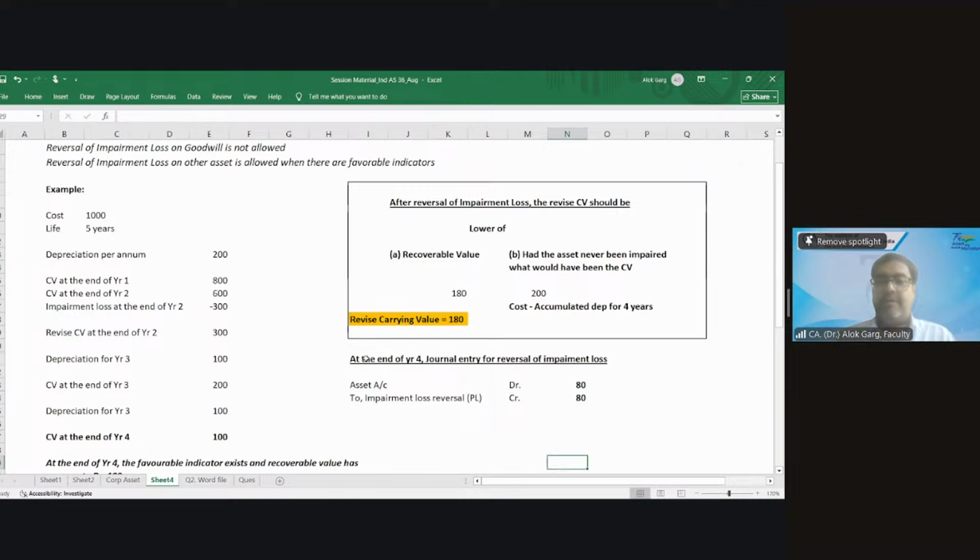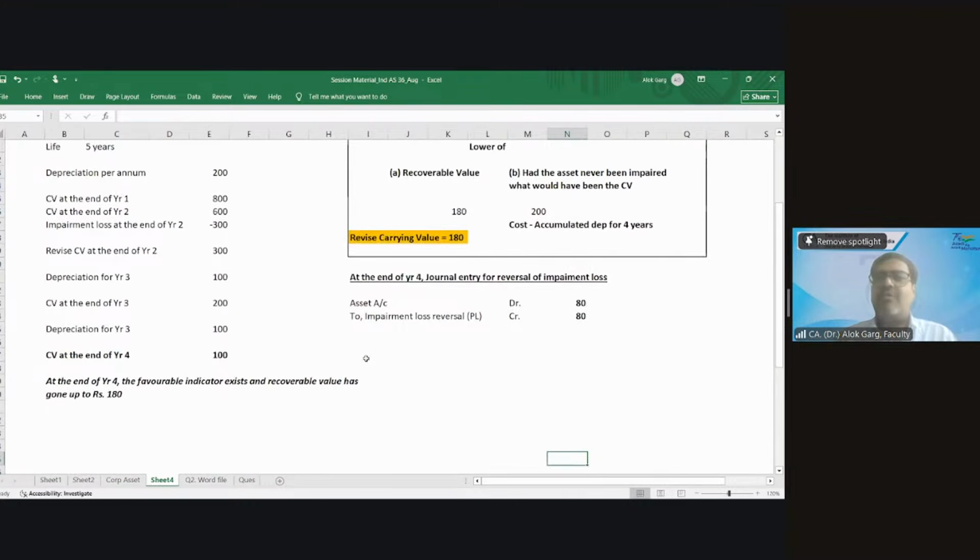80, sir. Now, shall I add more complexity to this example? Yes, please, sir. Take a different number for the recoverable value. Okay.